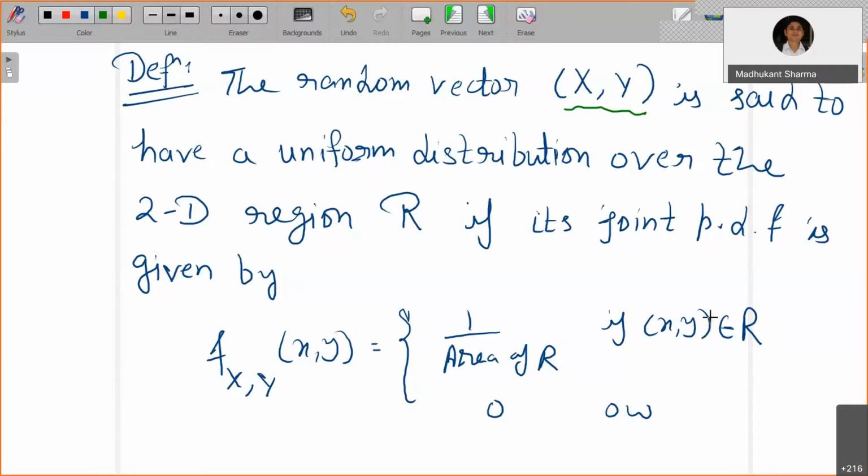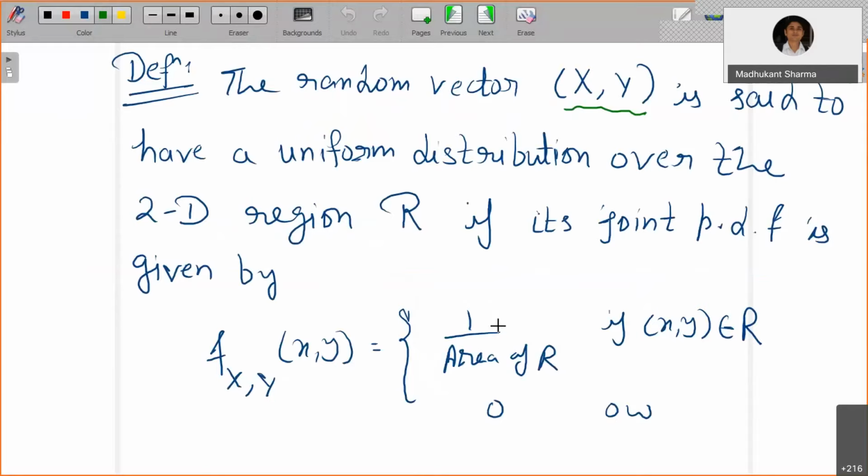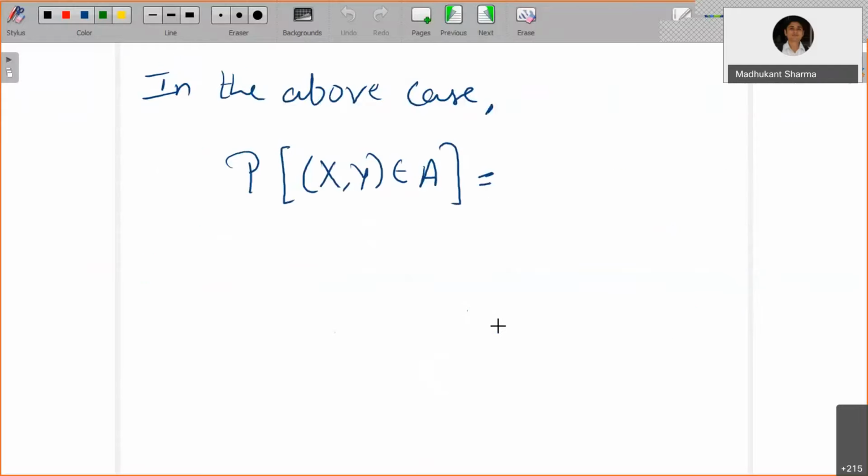So for any point (x, y) in R, the density is 1 upon area of R. At any point on the region, it will be nothing but 1 upon area of R. So you can certainly extend it to any part of the region now. I hope this can be done.